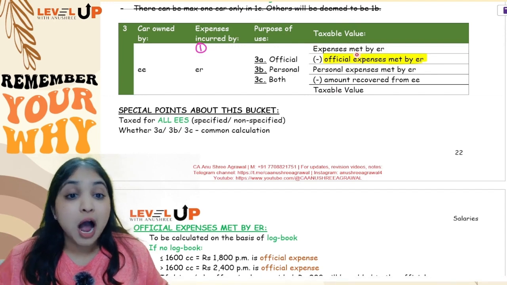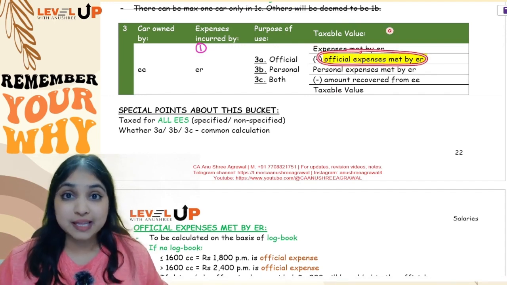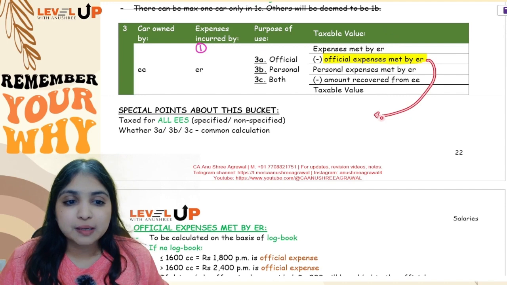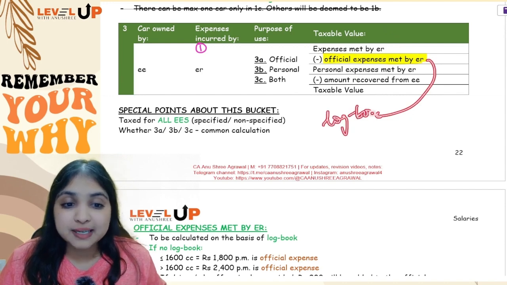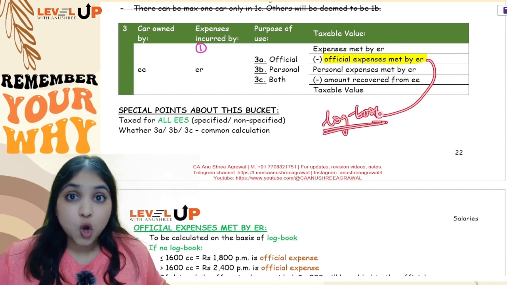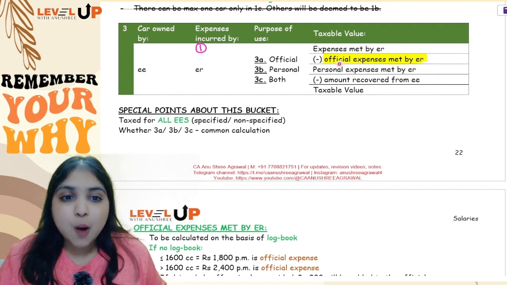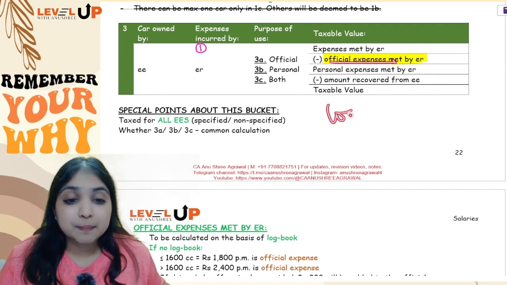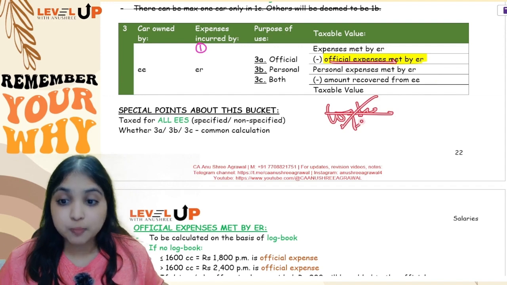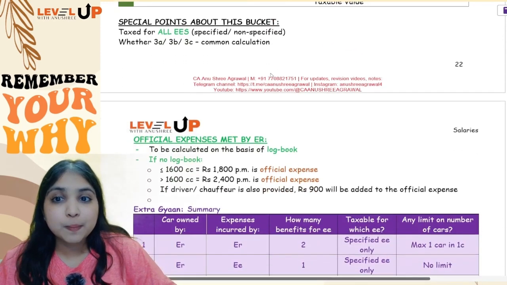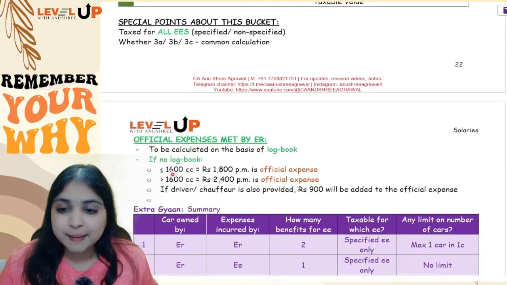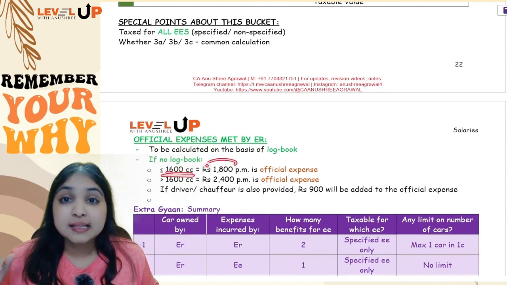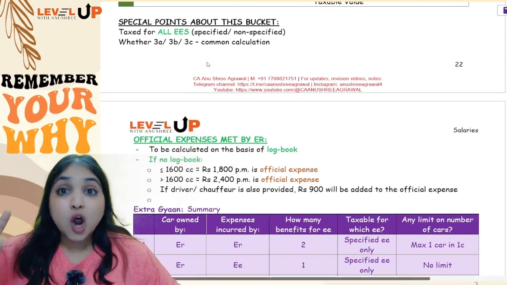Okay. Now in this calculation, the most important point will be how will you calculate the official expenses met by the employer? How to find how much expense was met by the employer? See, this will fully depend upon the logbook. Is the employee maintaining a logbook? If he is maintaining a logbook, you will get to know from there how much is the official expense. Okay, but if the employee is not maintaining the logbook, then it will depend upon the cubic capacity of the car.